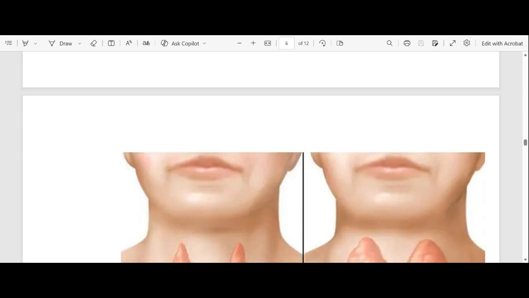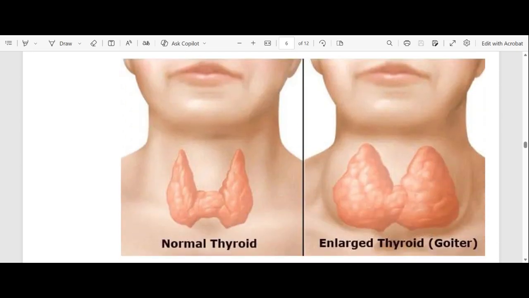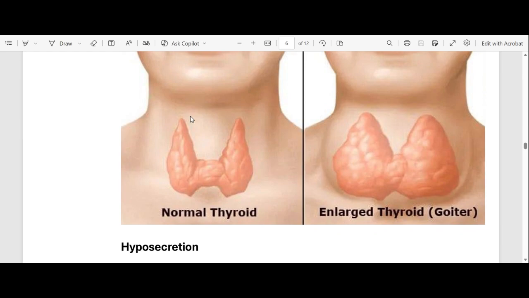Let's look at a person who has goiter. Can you see? This is the thyroid gland of a person who's just normal, who does not have goiter. And on the other side, we have a person who has goiter, and you see that his or her thyroid gland is enlarged. So there's an enlargement of the thyroid gland.